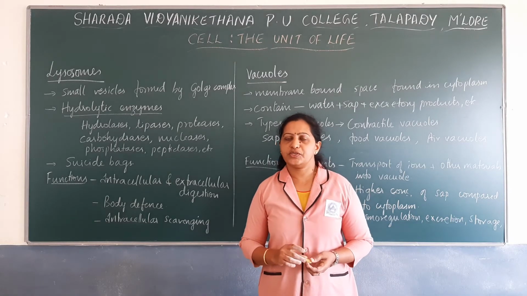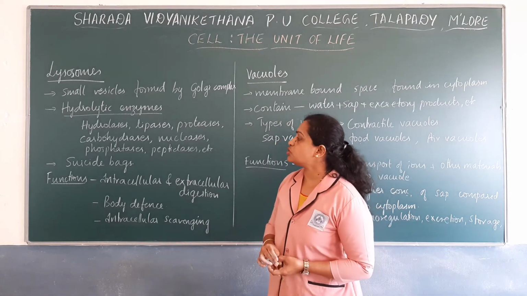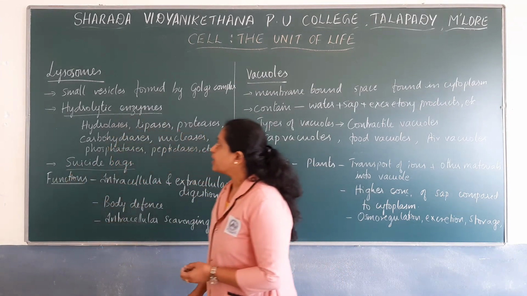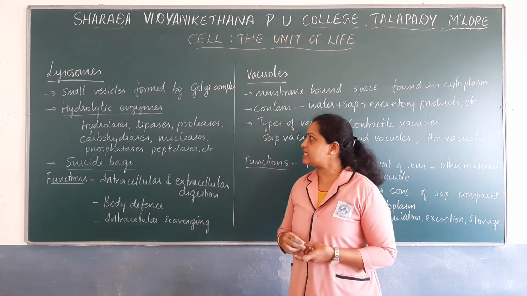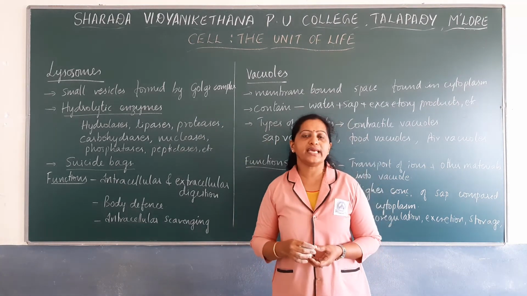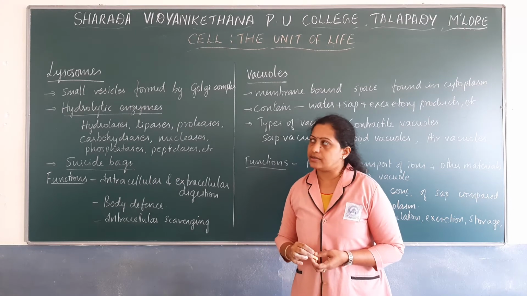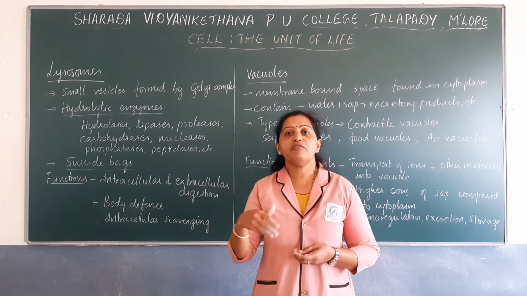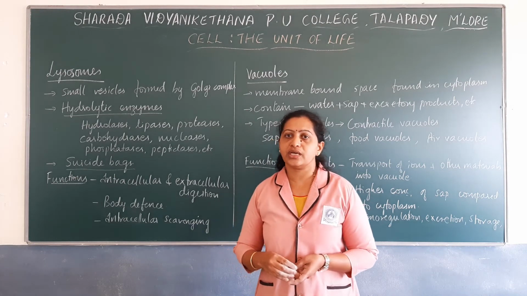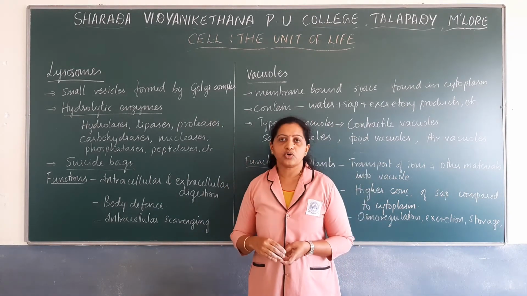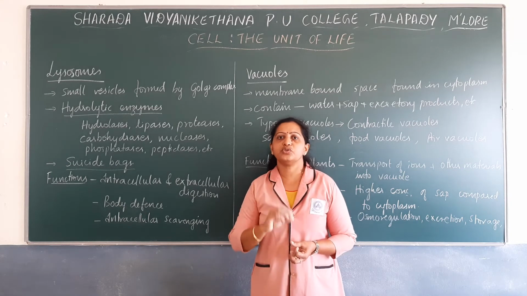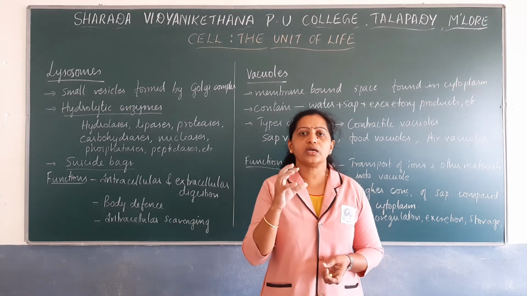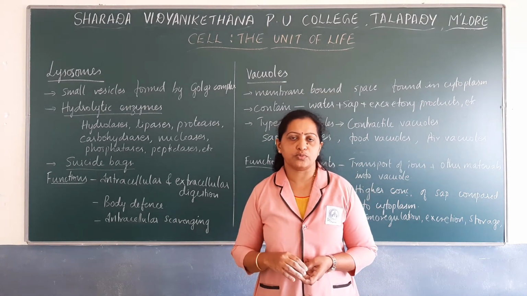Let us discuss lysosomes. Lysosomes are also known as suicide bags or suicidal bags of a cell. They are very small vesicles that are mainly formed by the Golgi complex or Golgi apparatus, during the process of packaging. So what components are packed inside the lysosomes?